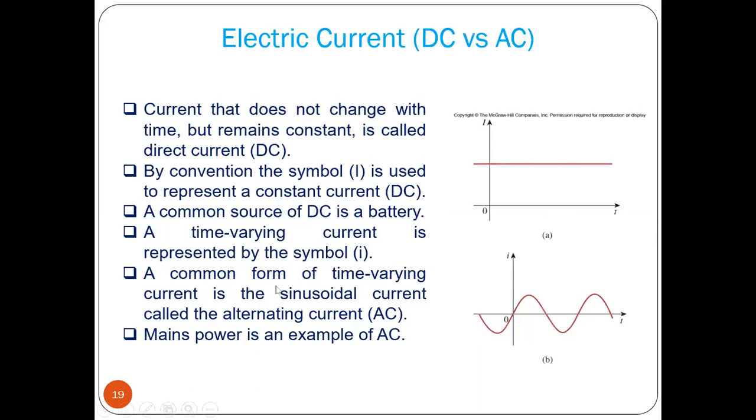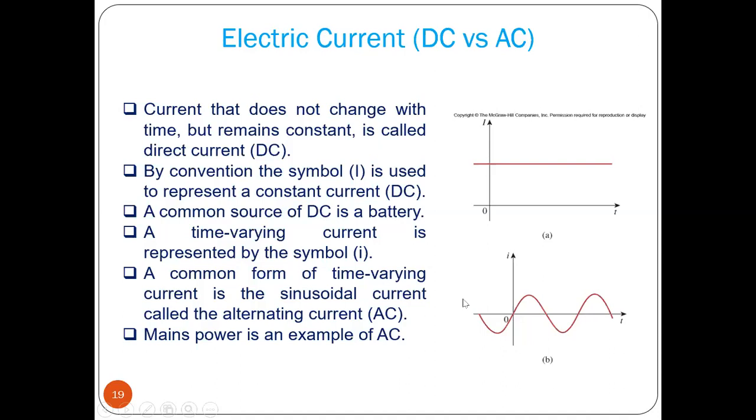A common form of time varying current is the sinusoidal current called alternating current. Here you can see this is nothing but a sine wave. This is alternating current. Why alternating? Because current becomes positive for some time and negative for some time, again positive, again negative. The mains power we use in our household, schools and colleges is this AC signal, not DC.